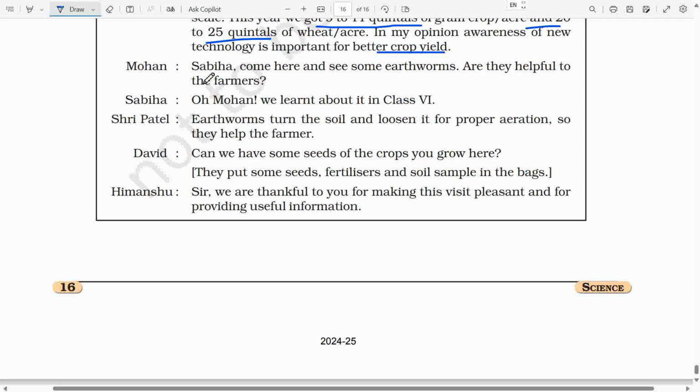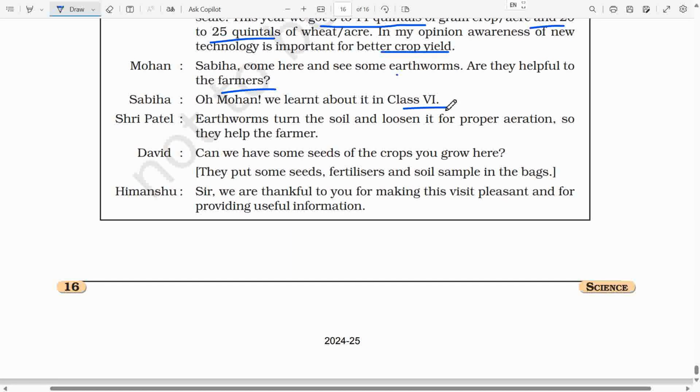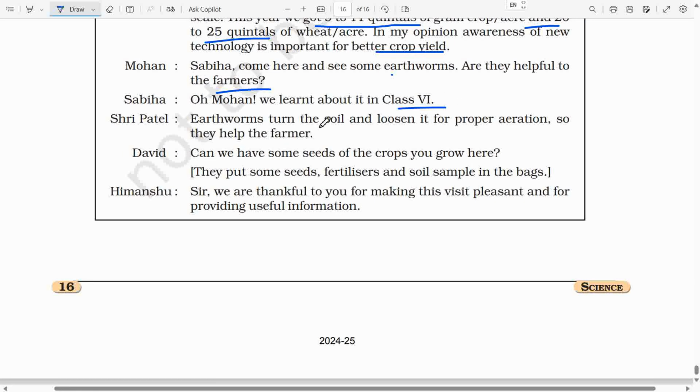Mohan: Sabiha, come here and see some earthworms. Are they helpful to the farmers? Sabiha: Oh Mohan, we learnt about it in class 6. Shri Patel: Earthworms turn the soil and loosen it for proper aeration, so they help the farmer. David: Can we have some seeds of the crops you grow here? They put some seeds, fertilizers and soil sample in the bags. Himanshu: Sir, we are thankful to you for making this visit pleasant and for providing useful information. Chapter 1 ends here.